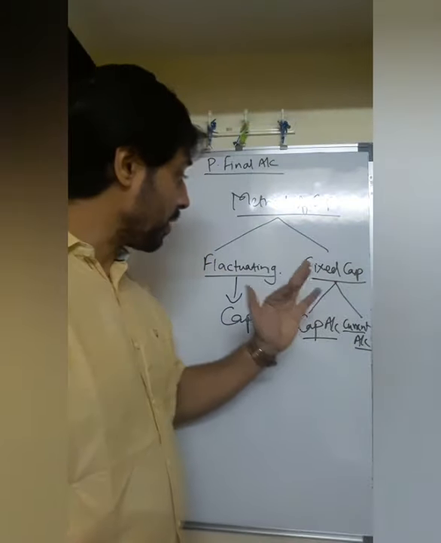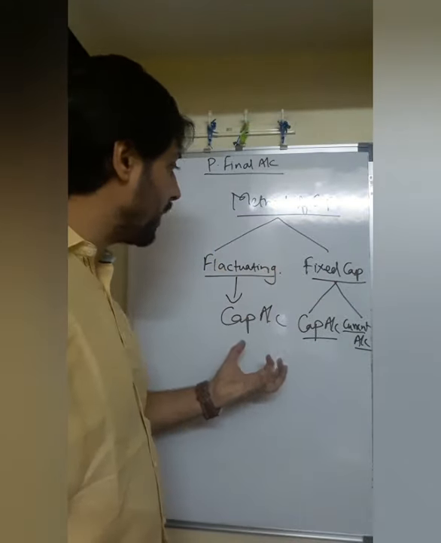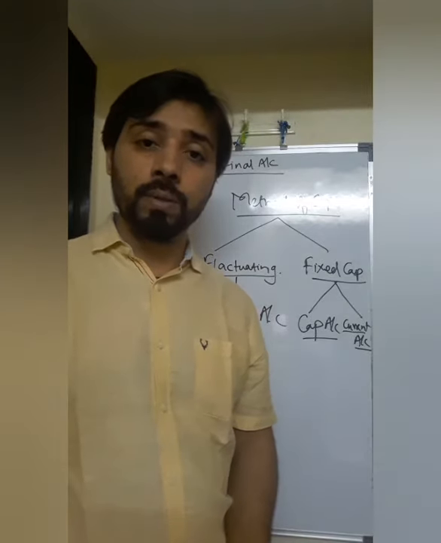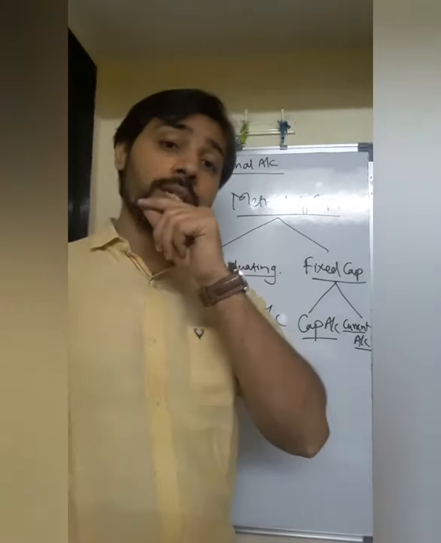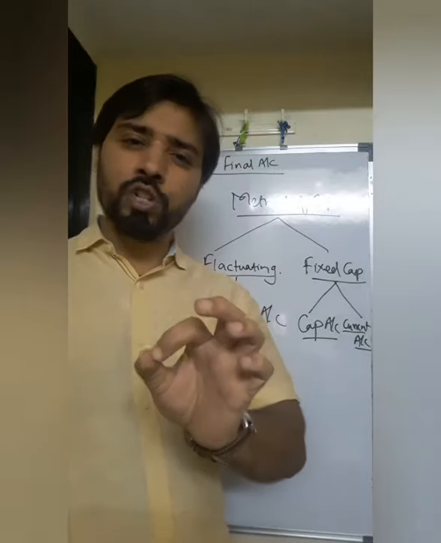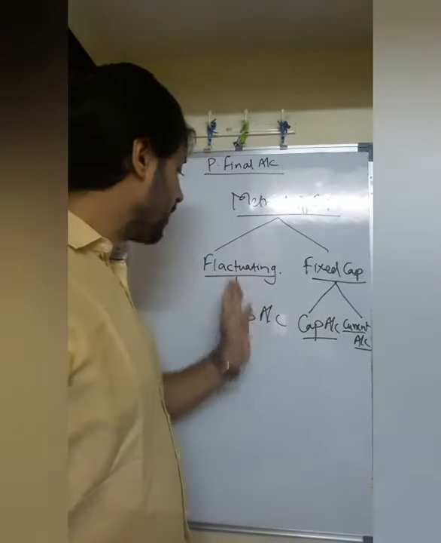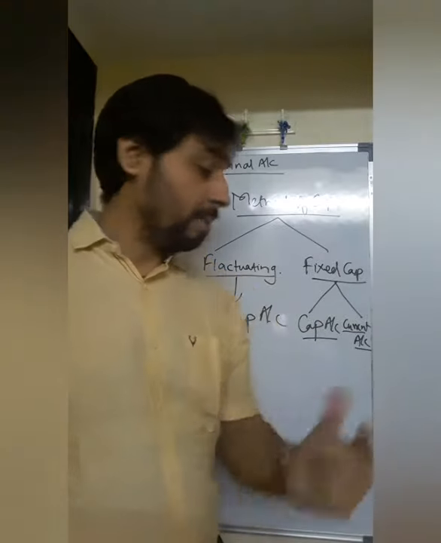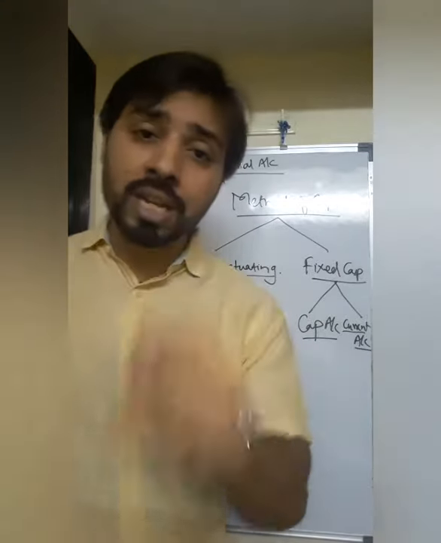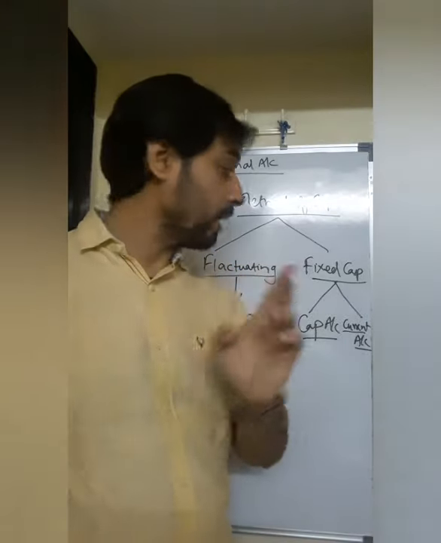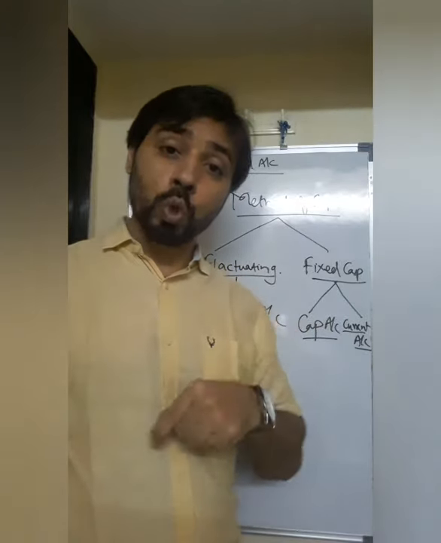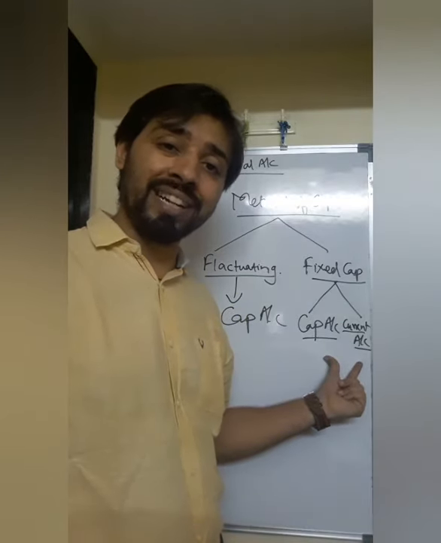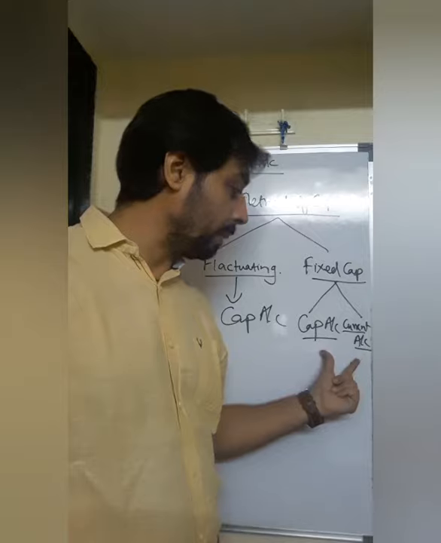So whenever in the question we have to see whether they are following fluctuating capital method or fixed capital method, and accordingly we have to prepare the account. Now the question comes into your mind, sir हमको कैसे पता चलेगा? Students, they will mention in the question कि company follows fixed capital method or fluctuating capital method, or else अगर वो भी नहीं बोला है, so in the trial balance you will see current account. Whenever you see current account in the trial balance, it means company is following fixed capital method, so we also have to prepare what? These two more accounts along with trading P&L and balance sheet. तो ये account हमको prepare करना होगा.